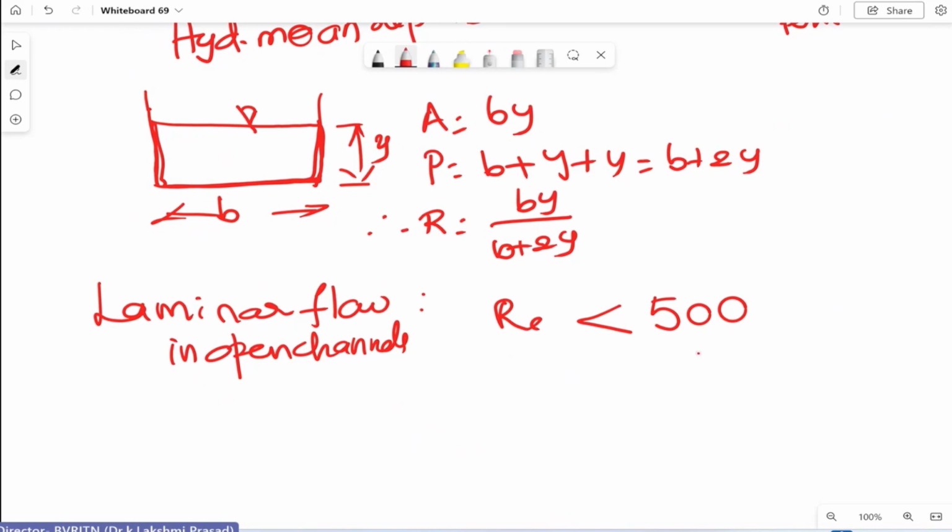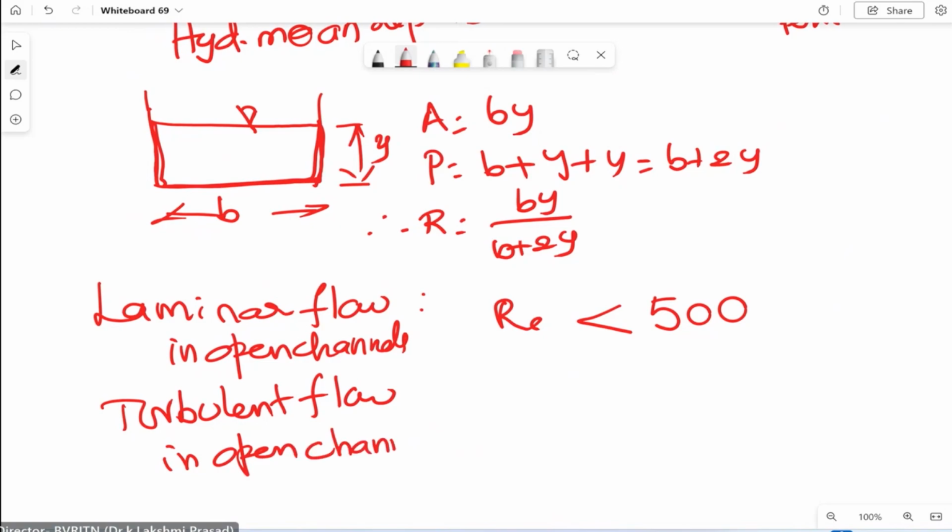And for turbulent flow in open channels, Re is greater than 2000. So please remember these values.